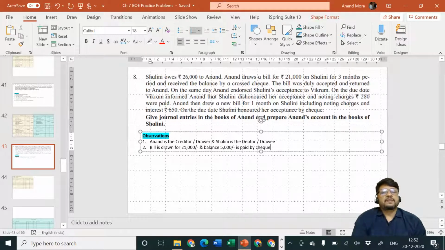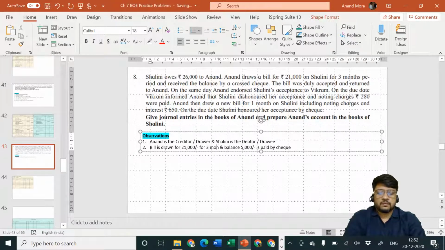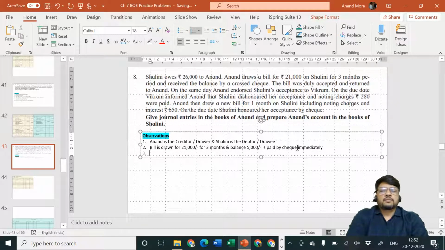Next, the bill was duly accepted and returned to Anand. The period of the bill is 3 months. The dates are not given. The bill is drawn for 21,000 for 3 months and the balance rupees 5,000 is paid by check immediately. Next one. On the same day Anand endorsed it to Vikram. So the bill is endorsed to Vikram.